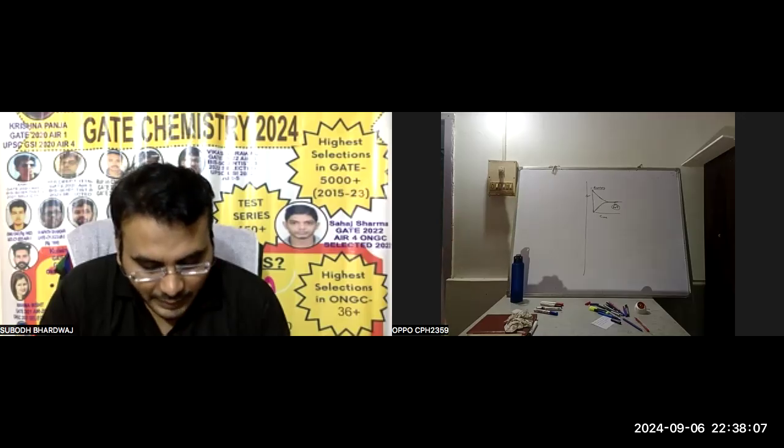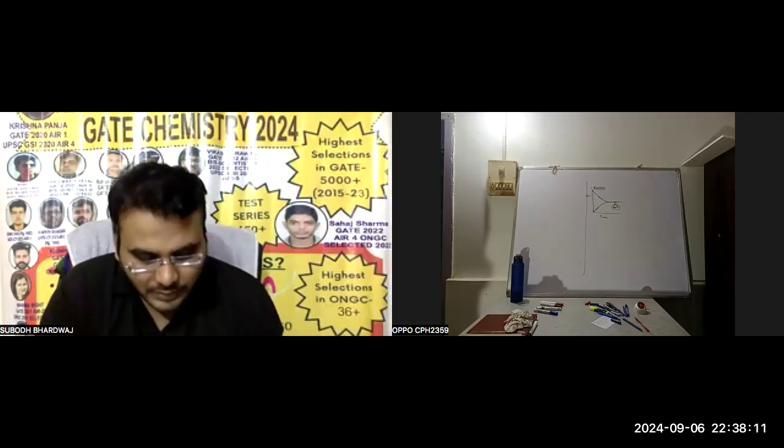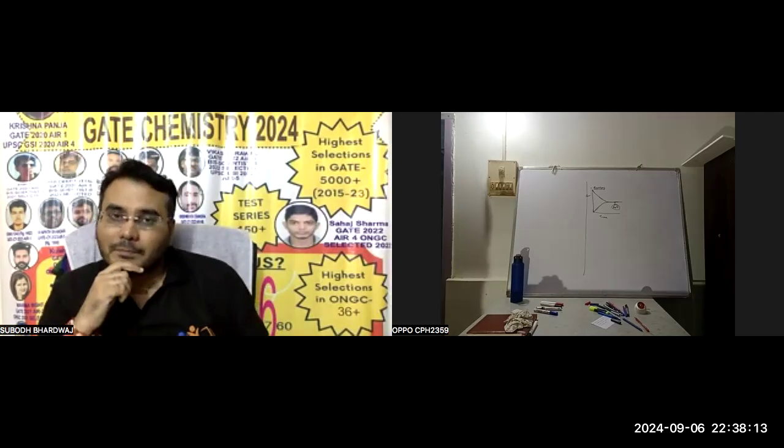The third point: chemical equilibrium can be achieved from either direction.